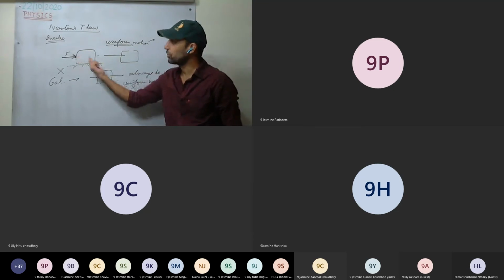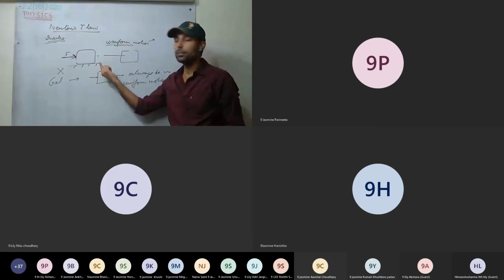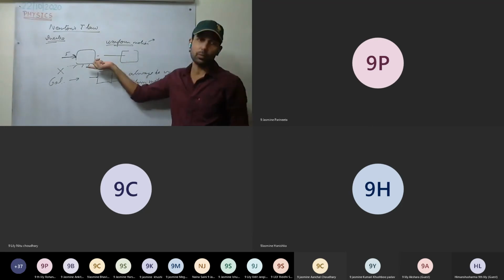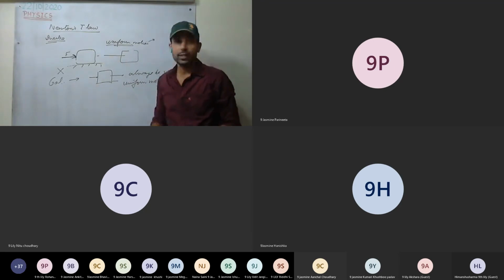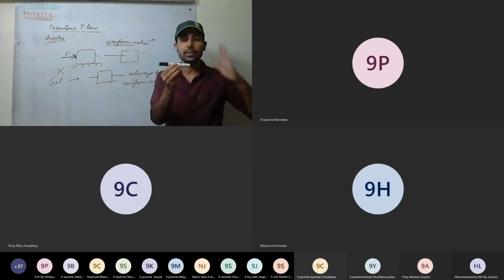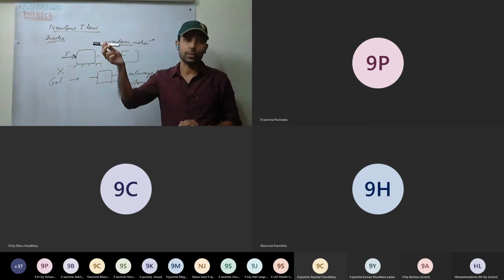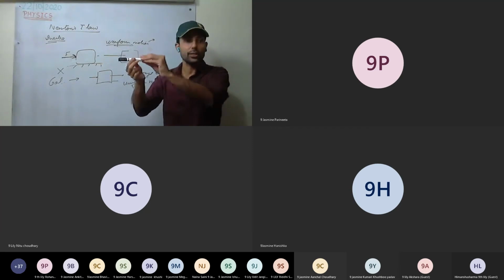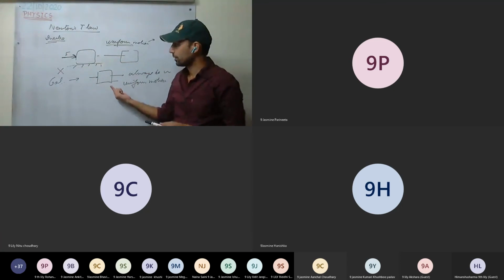That's why they told that a constant force is required. This force is required to overcome the frictional force, because a constant force was always retarding the body, acting opposite to the motion. And Galileo says that once a force is applied and the body is set into motion, it will always remain in motion unless any force is acting on it. If no force is acting on it, it will keep on moving. It will never stop. This is clear?